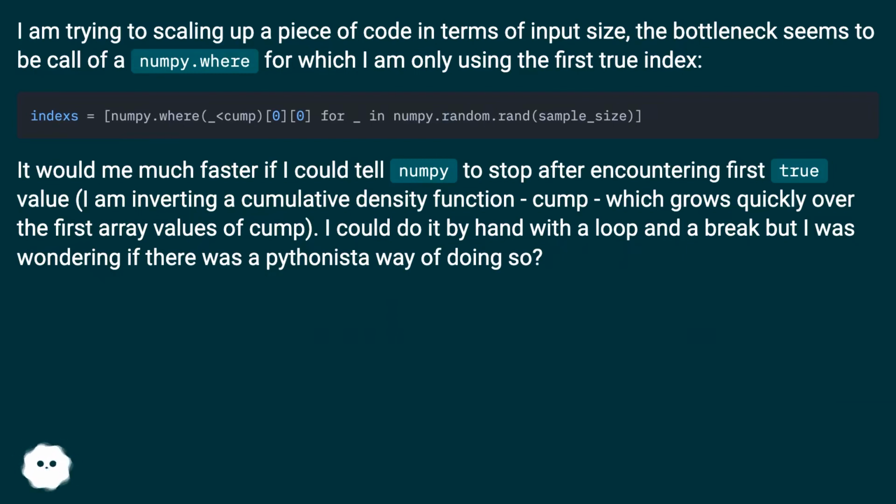I am inverting a cumulative density function, comp, which grows quickly over the first few array values of comp. I could do it by hand with a loop and a break, but I was wondering if there was a Pythonista way of doing so.